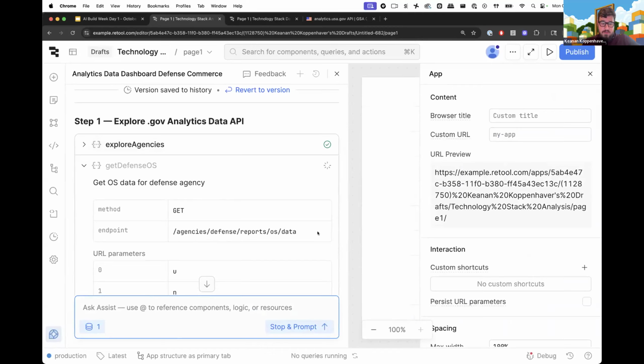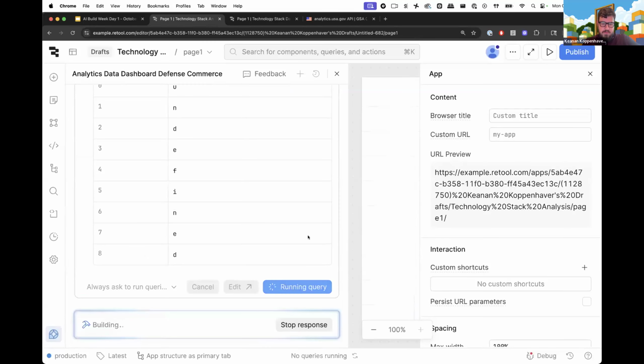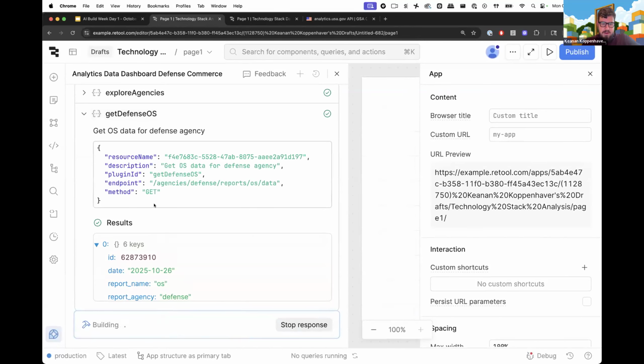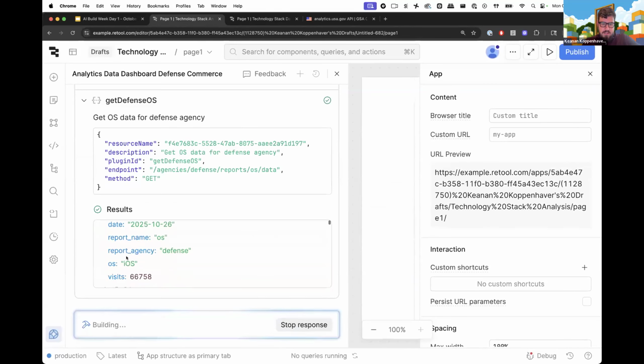So this looks like potentially what we want, right? It thinks it's going to get the operating system data for the defense agency from this endpoint, right? So again, I'm going to go ahead and say, yep, you can run that. And it's going to decide what it wants to do next after it runs that. So it did get the data there, and you can see that it got its results here.